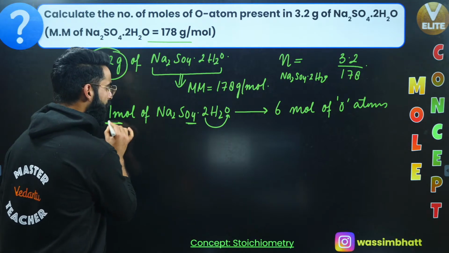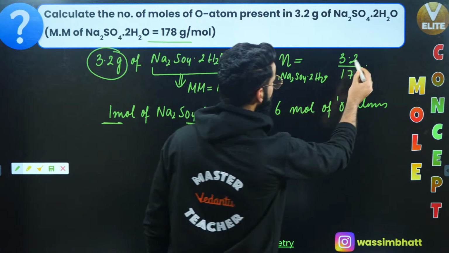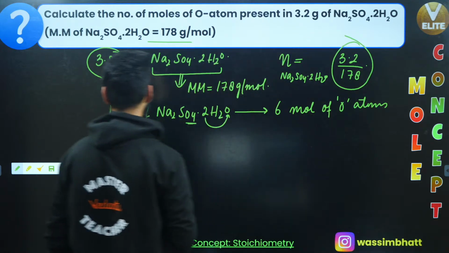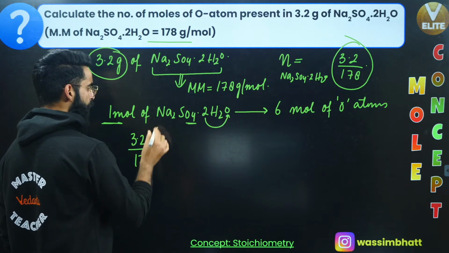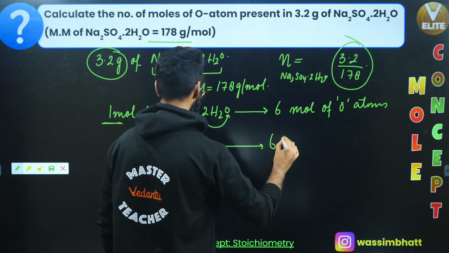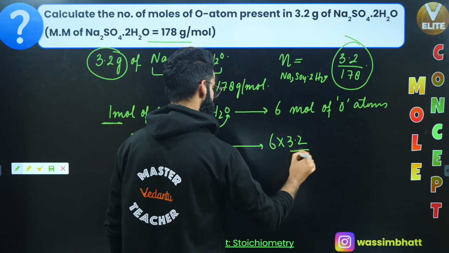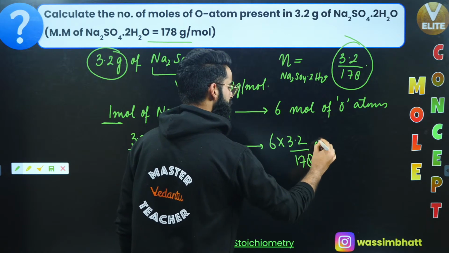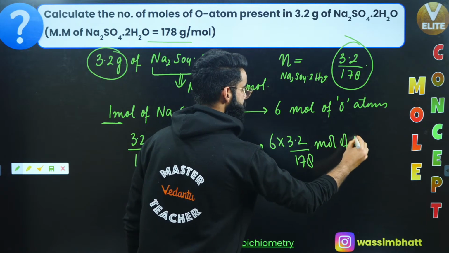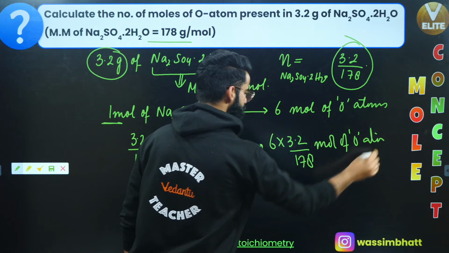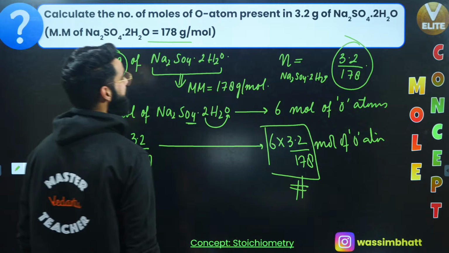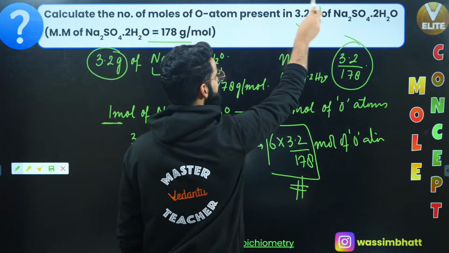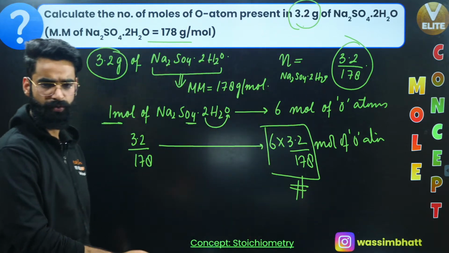But do I have only 1 mole of this compound? No. I have 3.2 divided by 178 moles. So 3.2 divided by 178 moles of the compound will contain 6 multiplied by 3.2 divided by 178 moles of oxygen atoms. Right? So I got to know these many moles of oxygen atoms are present in 3.2 grams of Na2SO4.2H2O.